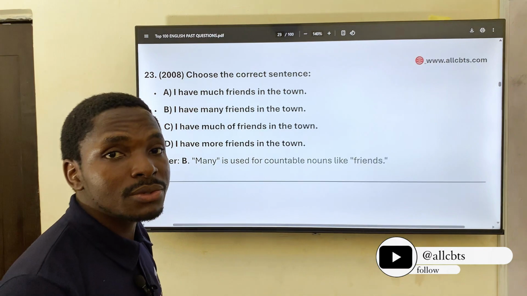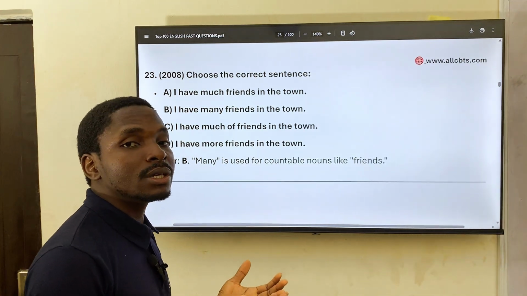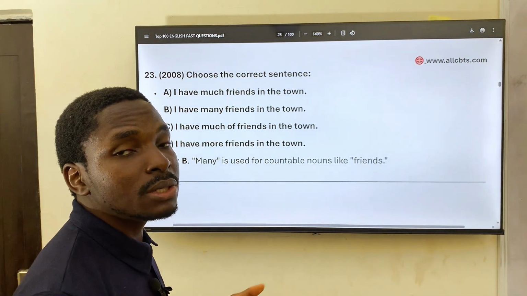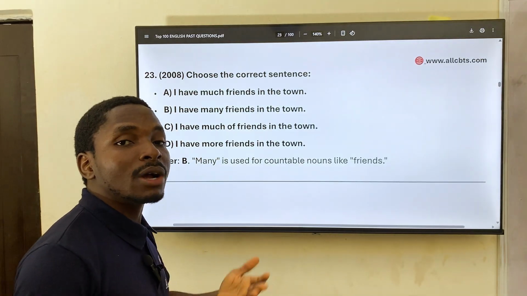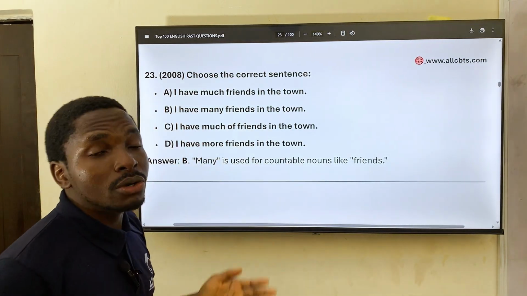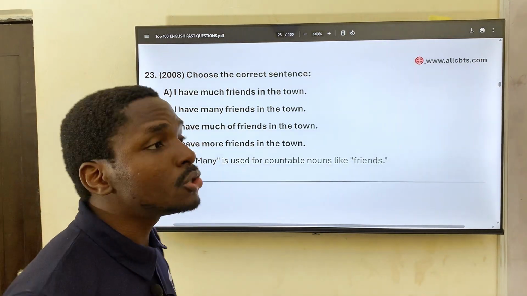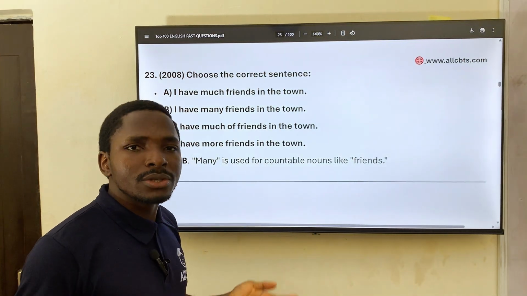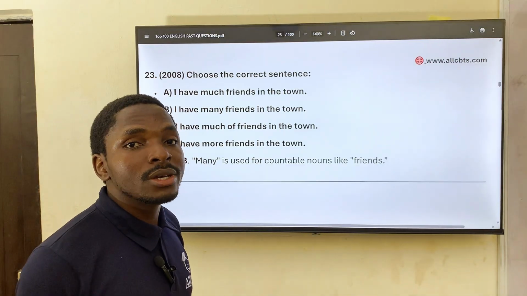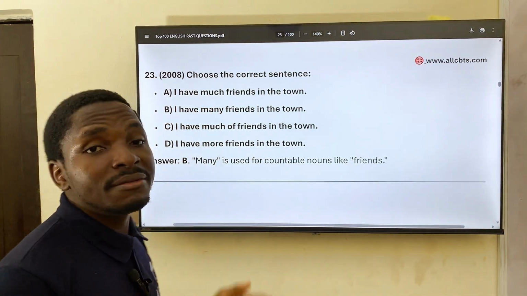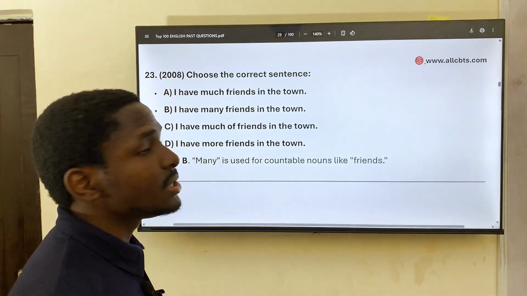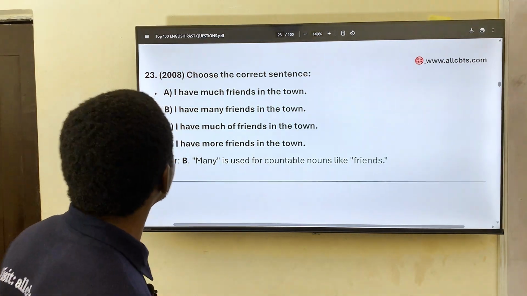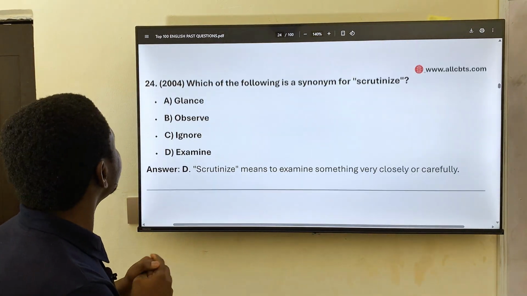What are countable nouns? Things you can count. We are talking about sand and stone now. They are uncountable nouns, so you can use much salt. There's much salt in the soup. But if we are talking about human beings or buildings, definitely we can count these ones, then you use many. I have many friends in the town. All right, that's correct.